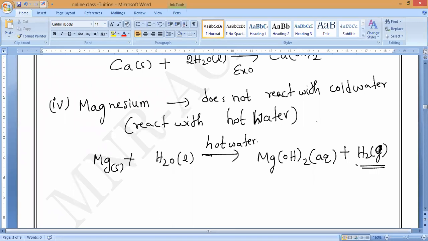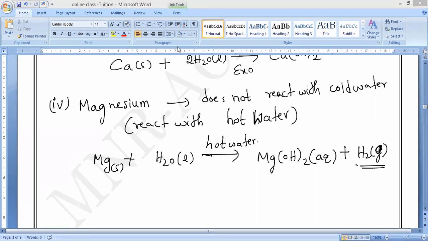If you bring a burning matchstick near it, what is happening, guys? It will burn, catch fire, and a pop sound will come, sir. If it is pure hydrogen, blue flame. If it is impure hydrogen, it burns with a pop sound like tap, tap, tap. That is indicating hydrogen gas is evolving. Okay, guys? Now observe very carefully.